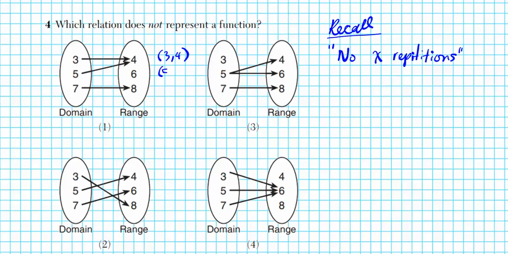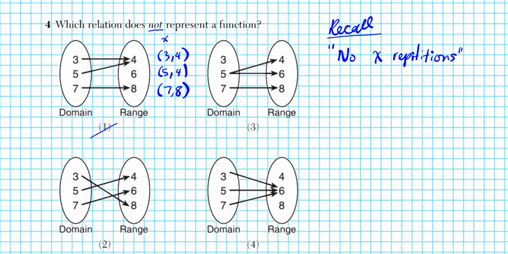5 goes to 4, ordered pair 5, 4. 7 goes to 8, ordered pair 7, 8. Look at your x's. Do you see any repetitions there? The answer is no. So this is a function. That's not what we're looking for. Remember, we're looking for what is not a function.